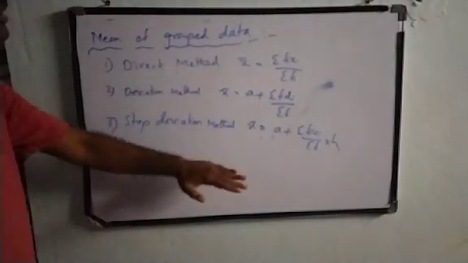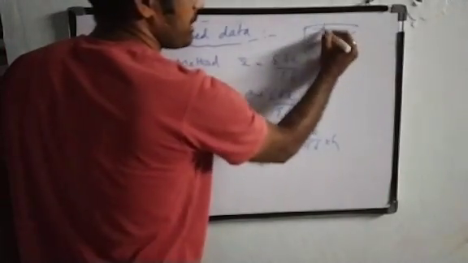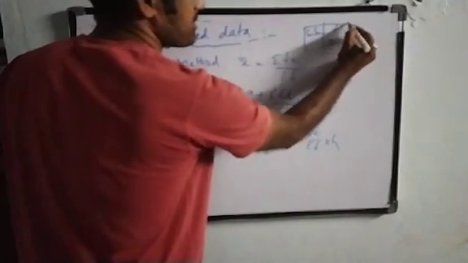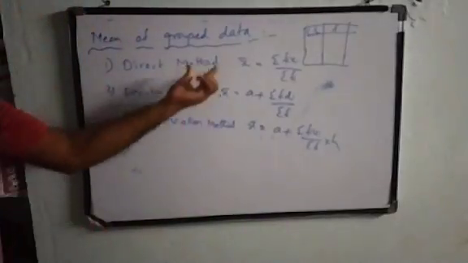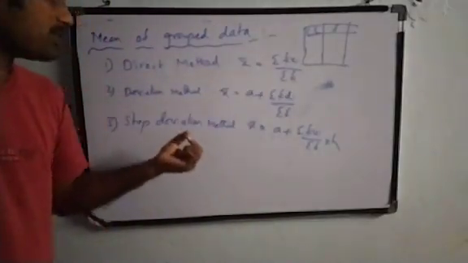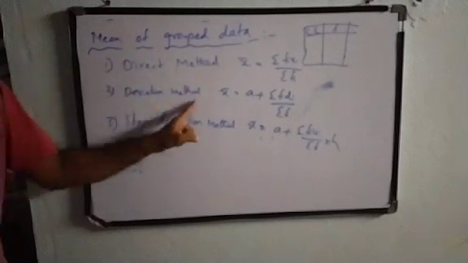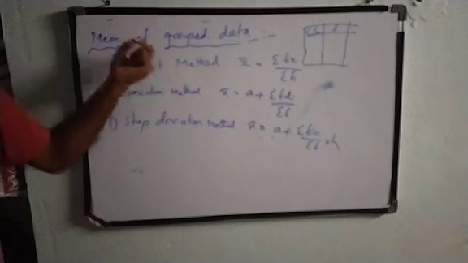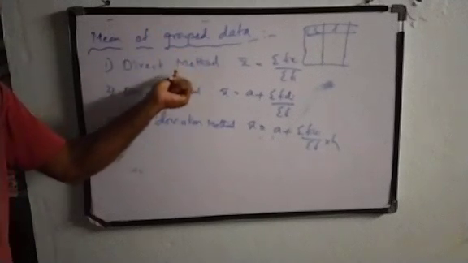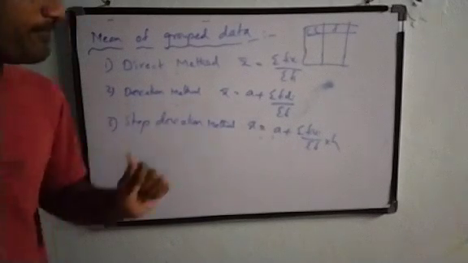In all these three methods, if we are taking grouped data of class intervals and the frequency, and we solve by using these three methods, they are going to give the same answer. Depending upon the question, whether it asks to solve by direct method, deviation method or step deviation method, we need to solve accordingly. If it asks us only to find the mean, we can solve by either the direct method, deviation method or step deviation method. It's our wish.